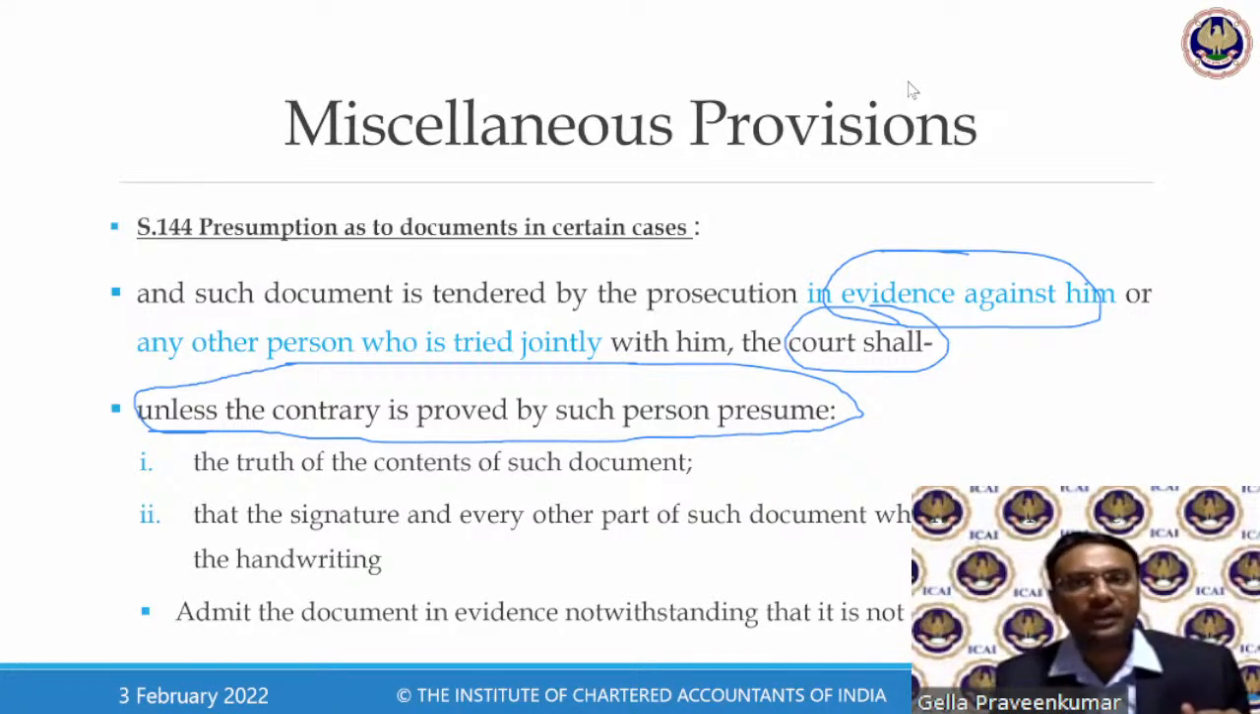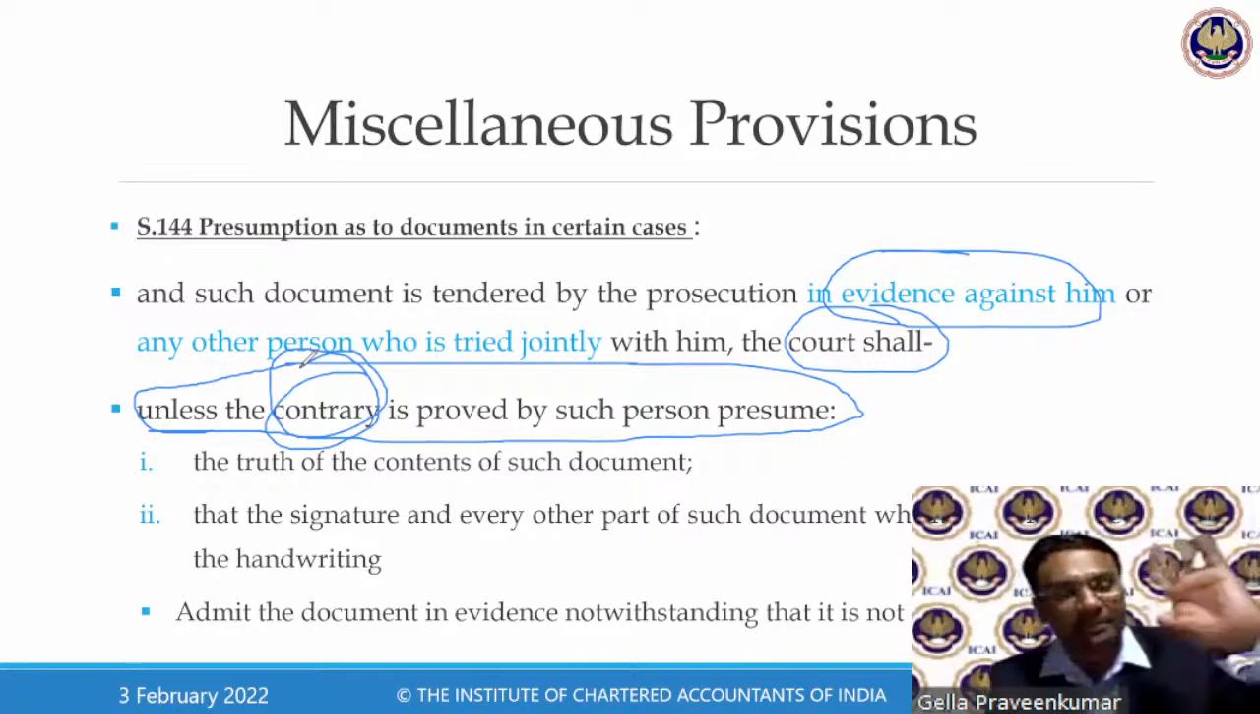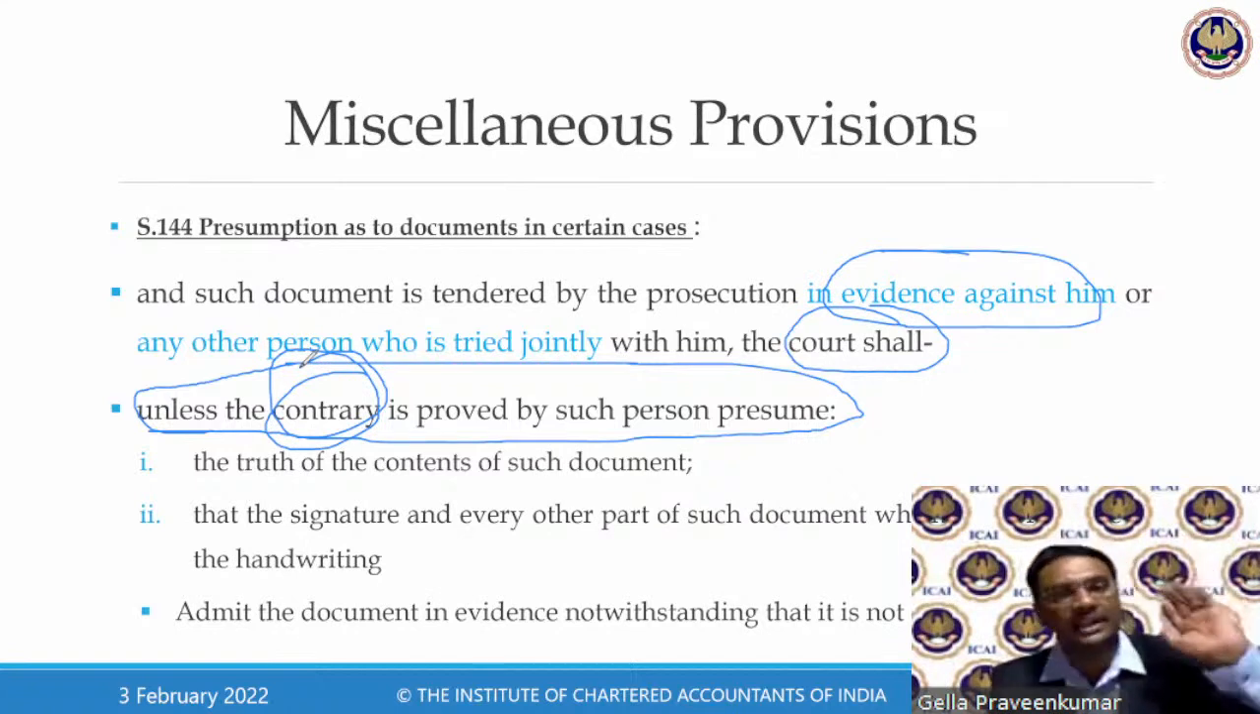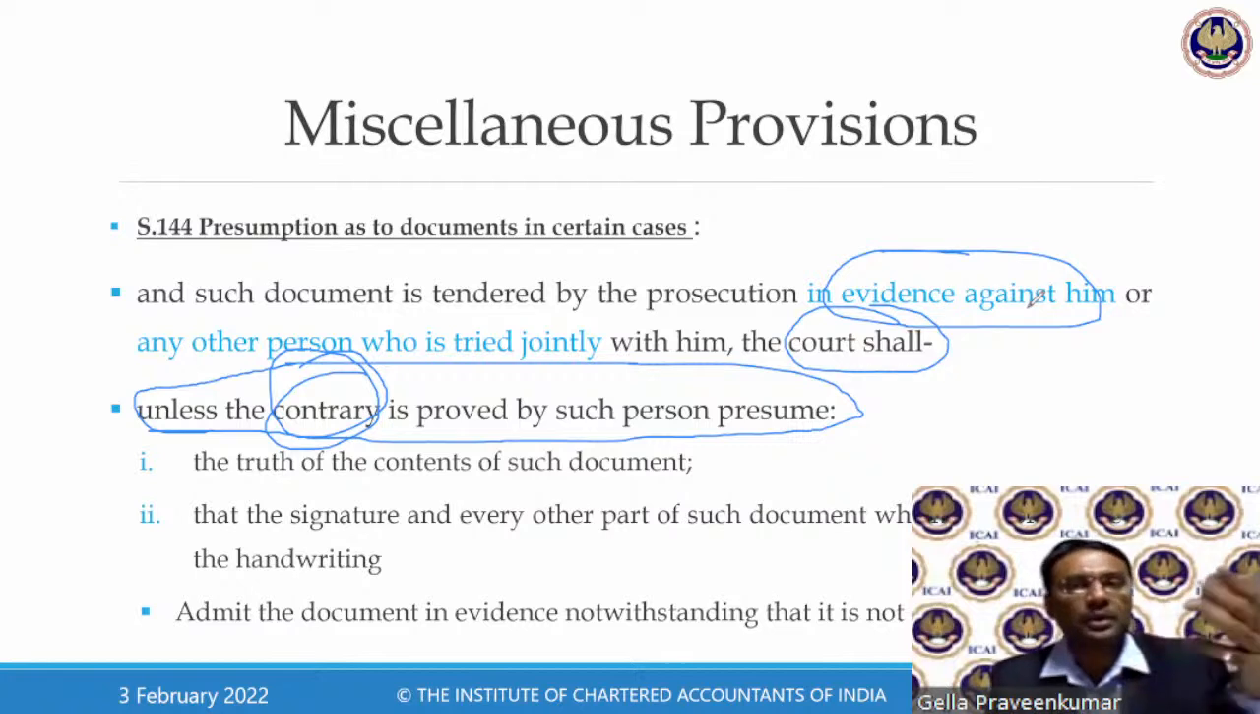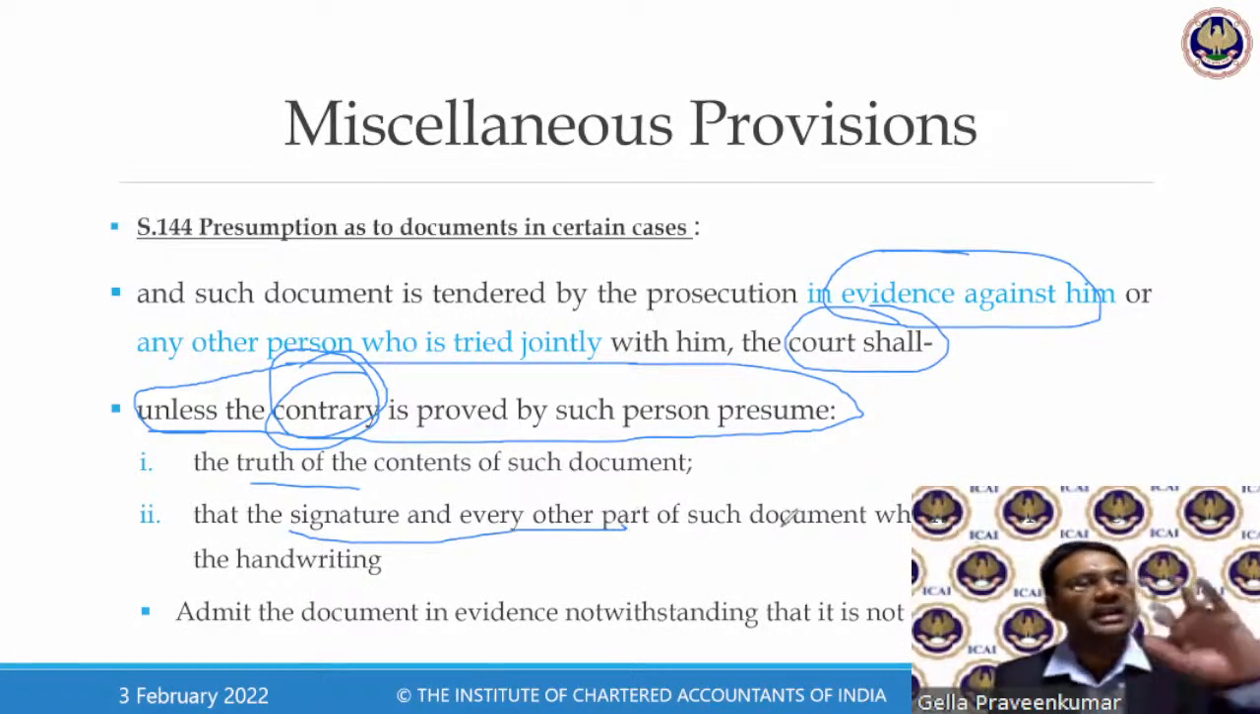So Section 144 says that unless I admit, no officer has a right to put me to evidence and go against me for recovery of taxes not paid. If I don't admit that the contents are correct, or that the signature or any other part of the document is correct, I can say that this document is not correct because it is not duly signed by me.